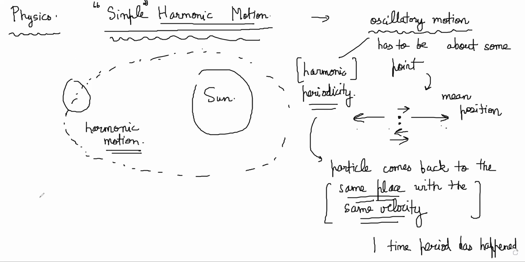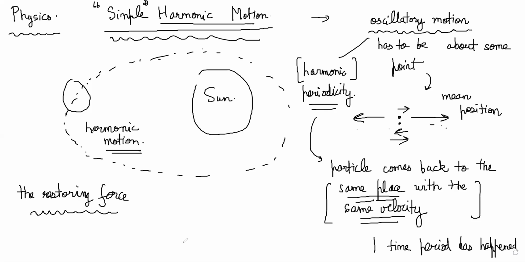Now, the definition of simple harmonic motion involves something called the restoring force. Before we do the simple harmonic definition, we need to understand the concept of restoring force. Restoring force, or sometimes it can even be torque, is basically the force or torque which brings the particle back to the mean position. If a particle is doing motion like this around a mean position, then some force must be turning it back, right?